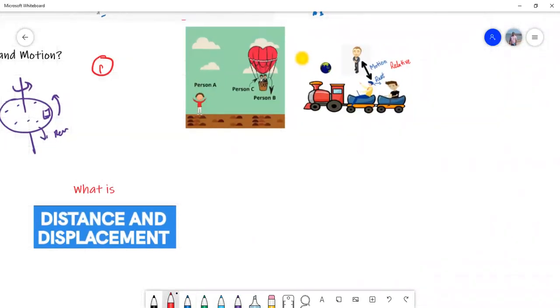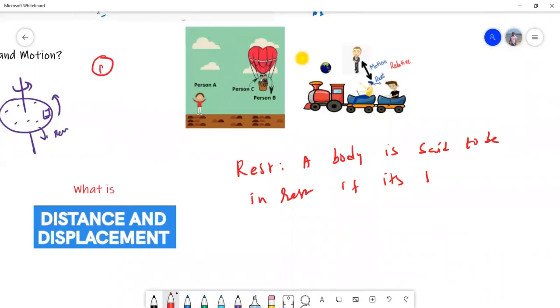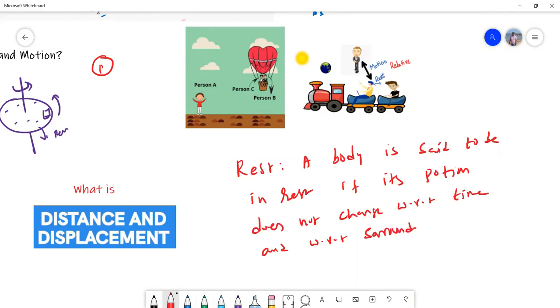So let me write what is rest, or when can you say that a body is said to be in rest if its position does not change with respect to time and with respect to surroundings.